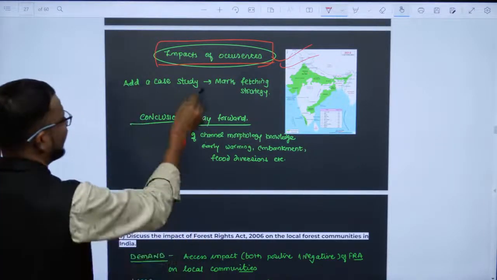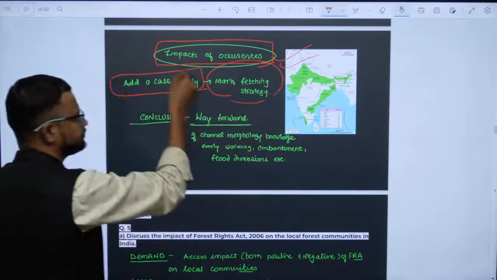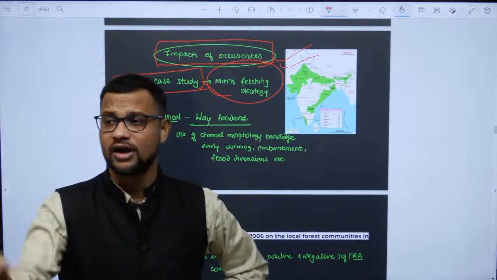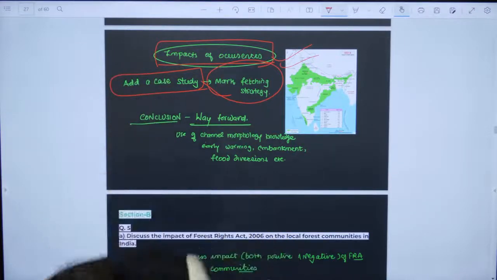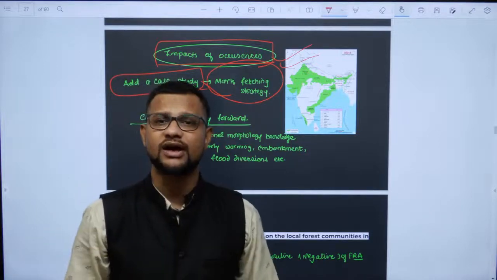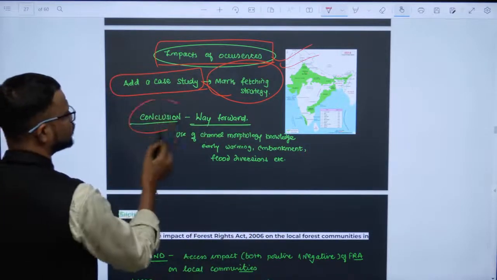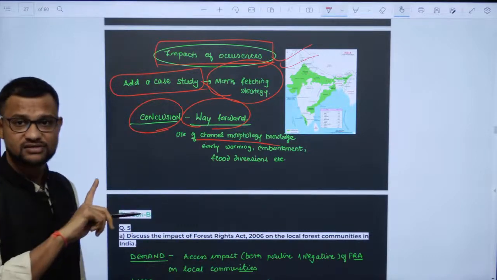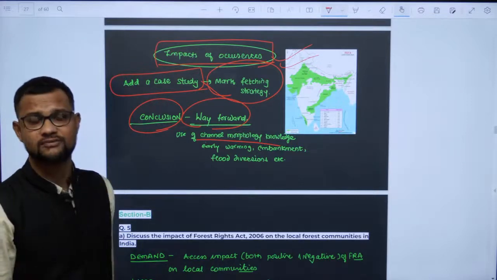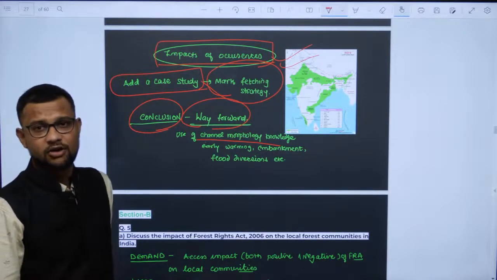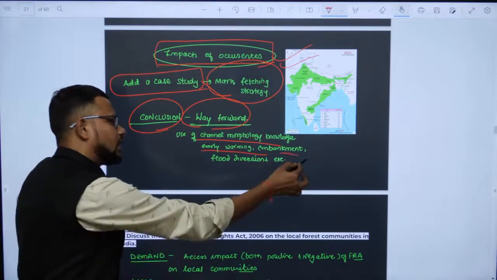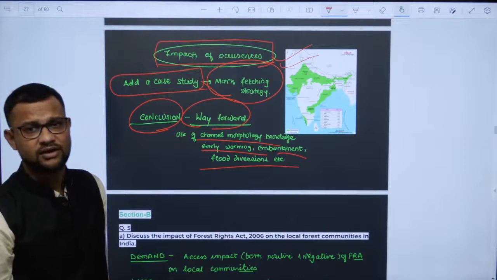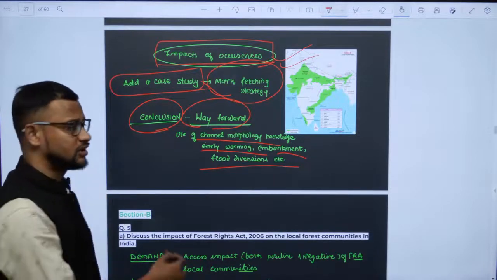Then add a case study over it, Bengaluru, Pune, Hyderabad, whatever you want, or case study there, it was in Kerala also, right? Kerala case study, so you can write it over there also. And then conclusion, way forward, use your knowledge of channel morphology. Yes, कल क्वेश्चन में डिस्कस किया था, हाउ चैनल मॉर्फोलॉजी वुड हेल्प फॉर ट्रांसपोर्टेशन, फ्लड मैनेजमेंट एंड land settlement or settlement patterns. So use it over here, improve embankments, improve flood diversion, improve early warning systems, and disaster governance as such. So that is what the case.